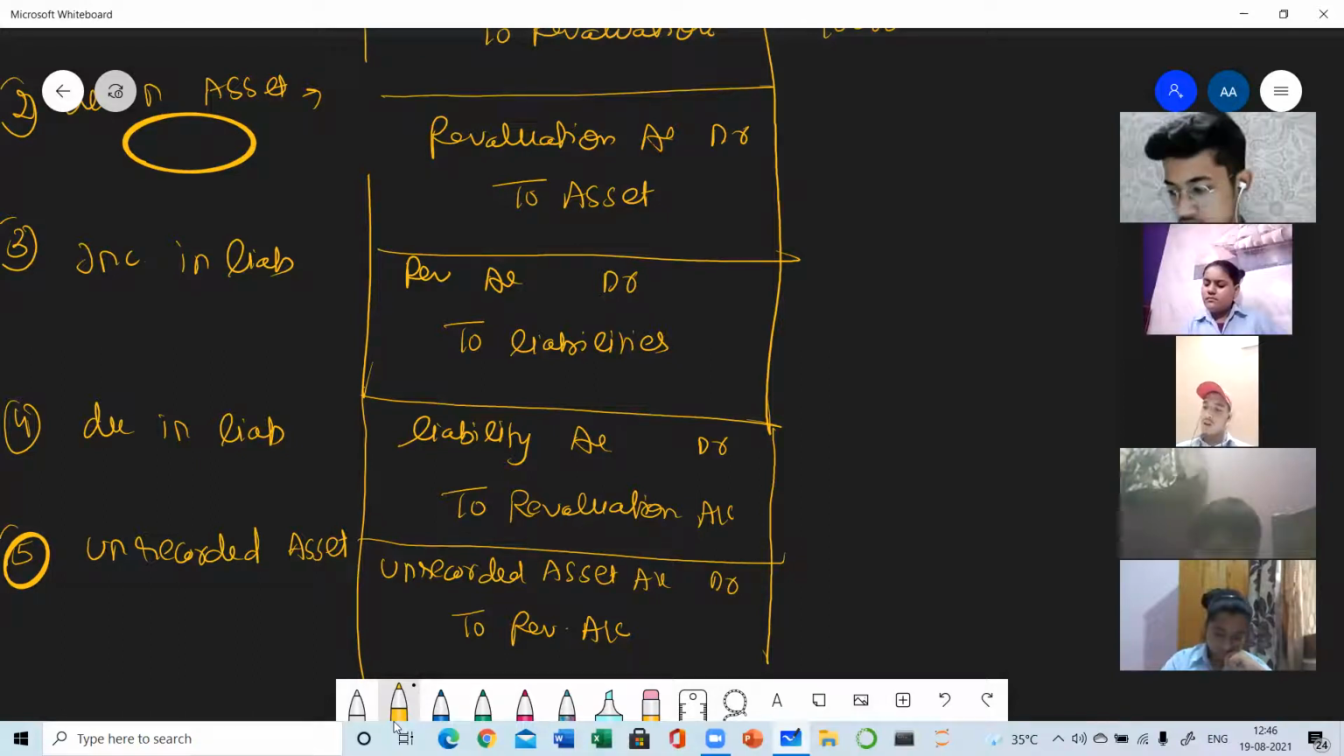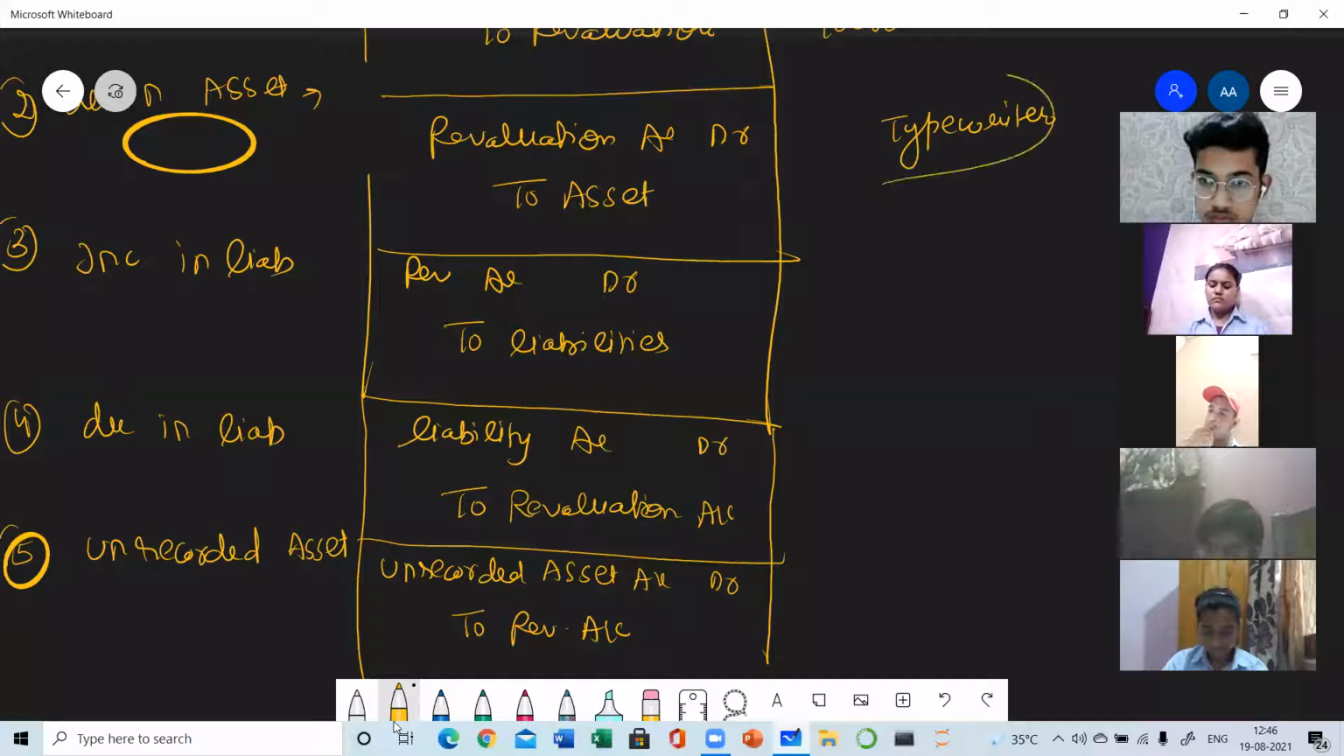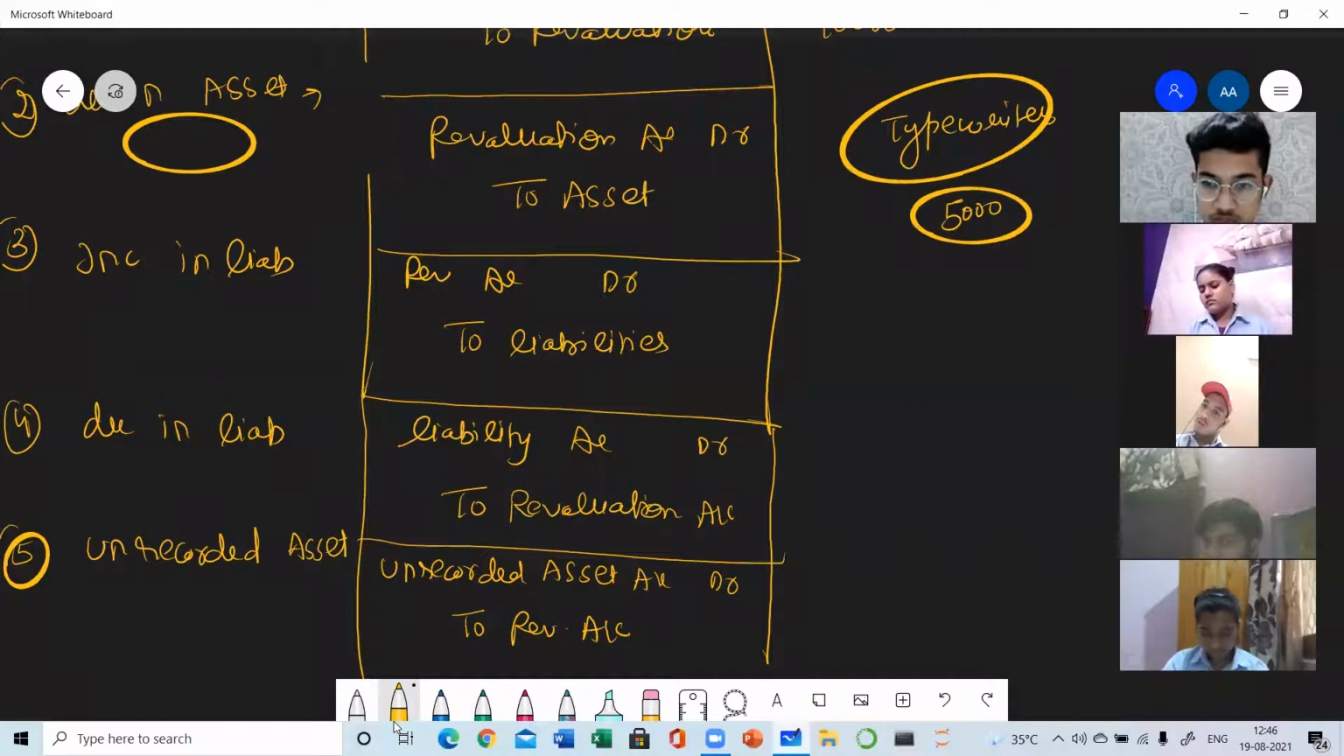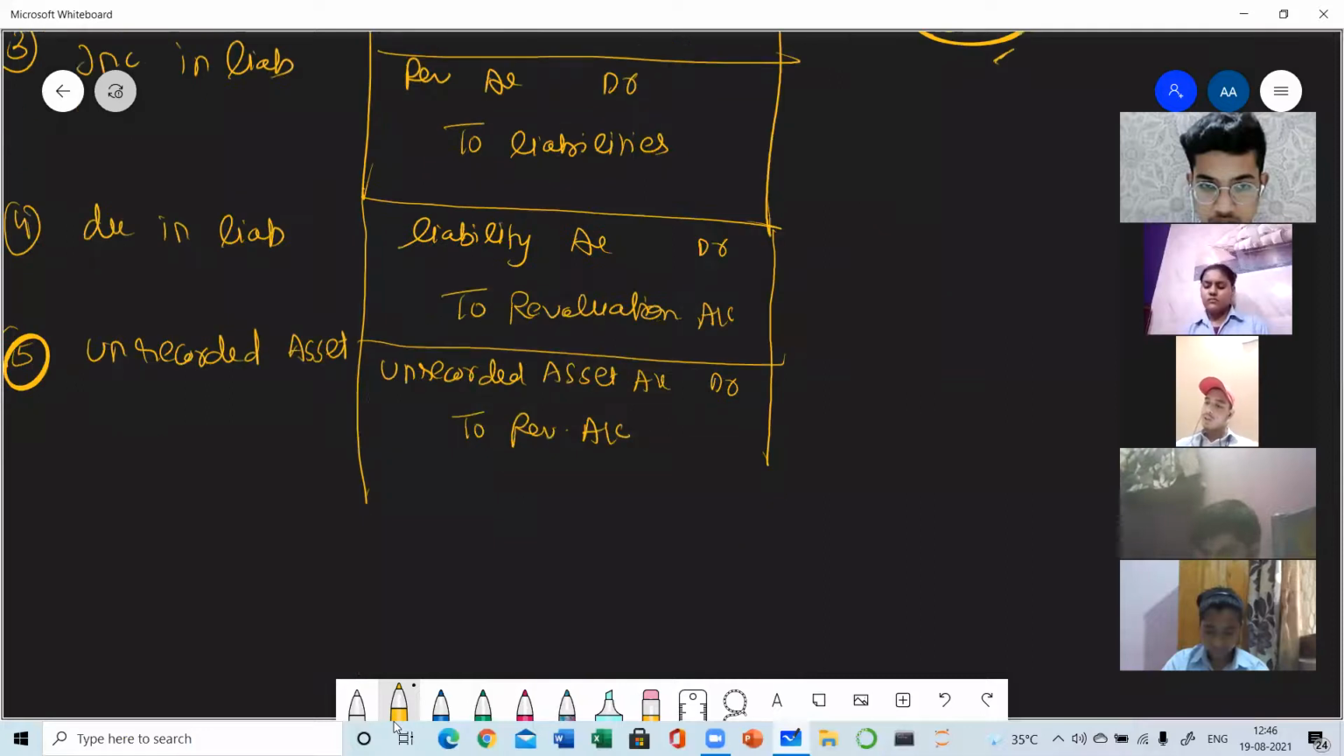Why the whole value? Because earlier that particular asset was not in the balance sheet, but now you want to show it. So you have to enter the asset with its whole value. Suppose there was a typewriter in your business, but earlier it was not recorded in your books, and the value of the typewriter is 5,000. Now, at this time, you want to record this typewriter in your books. So the journal entry will be typewriter account debit or office equipment account debit to revaluation, and the whole value of the typewriter will be written. Clear?